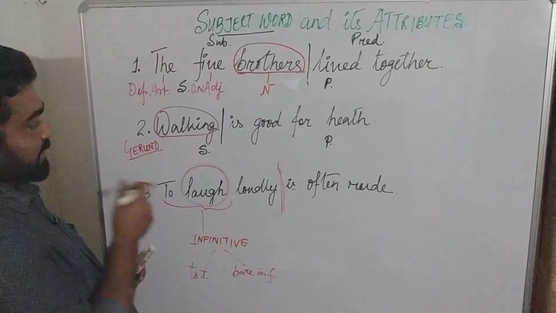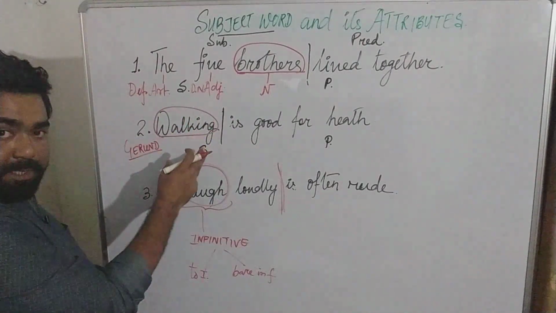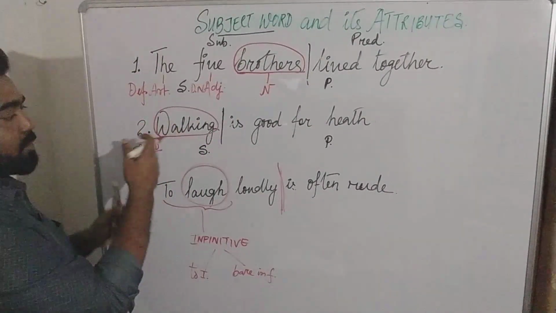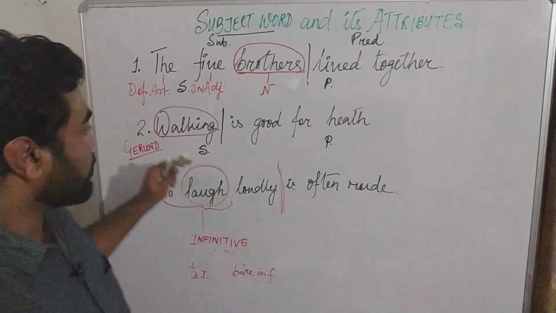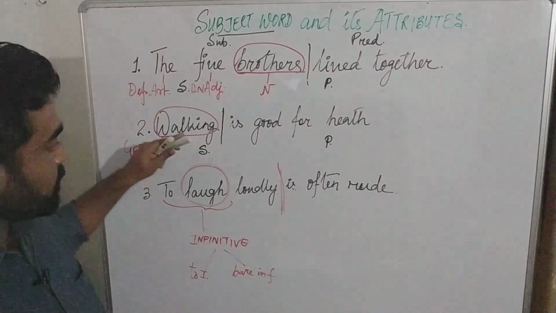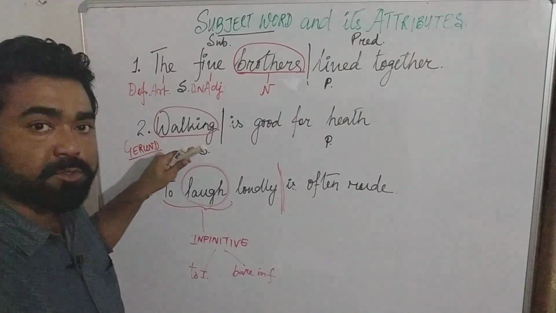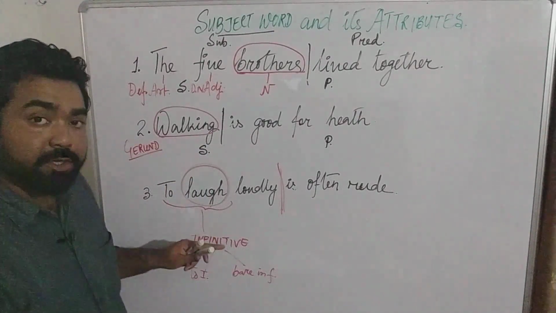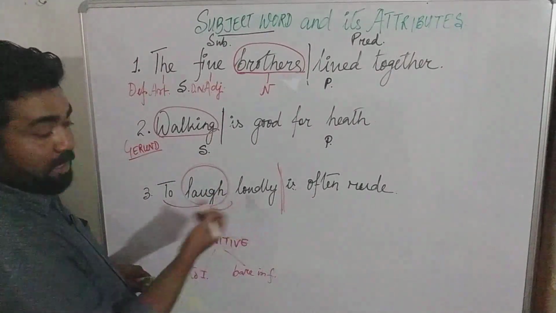Then looking at the second sentence, we see there is only one word which is also working as the subject word. So there are no attributes of this. Nothing is qualifying or giving us additional information about the subject word. So we can skip this sentence because there are no attributes in this sentence. We can straight away come to the third sentence. Like I told you, laugh has been included as the subject word, but not to and loudly.